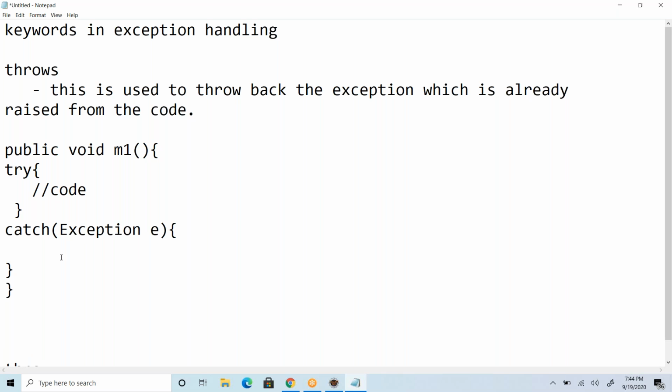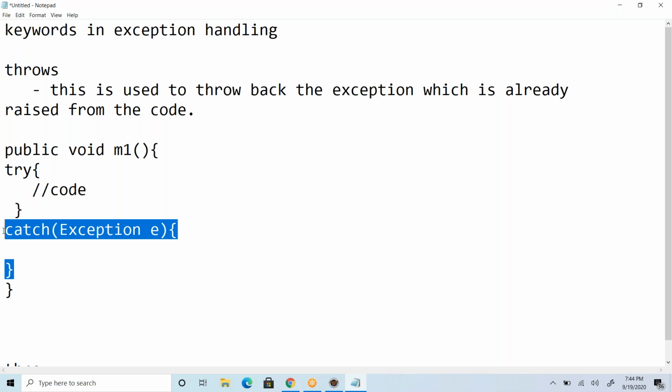We are not throwing it back, we are suppressing it. But I don't want to suppress that exception here itself. Instead, I want to send that exception back to its caller, who is calling the m1 method.